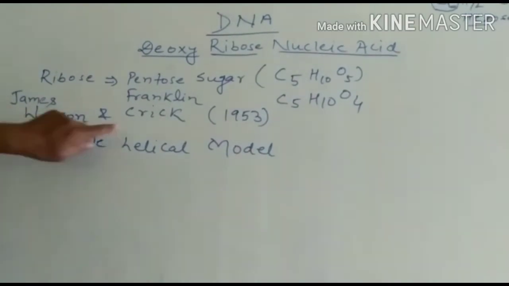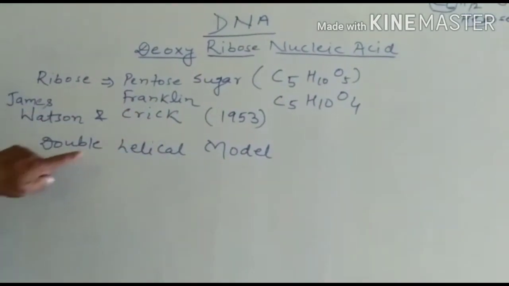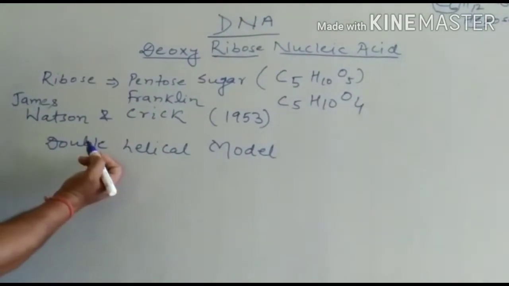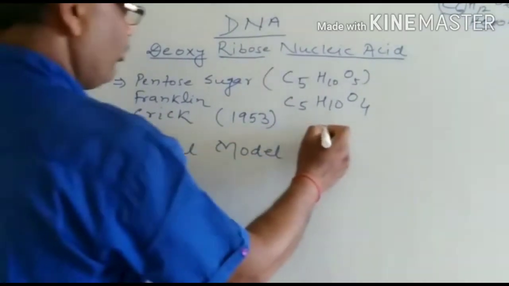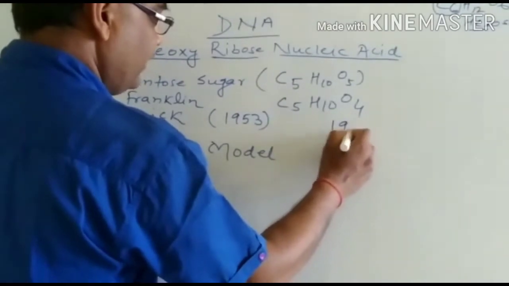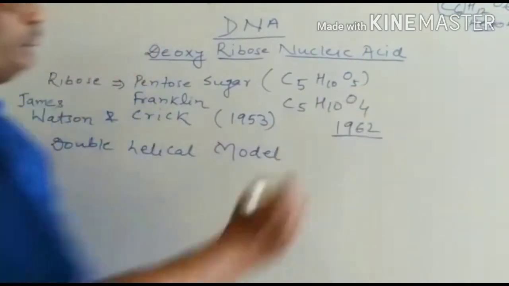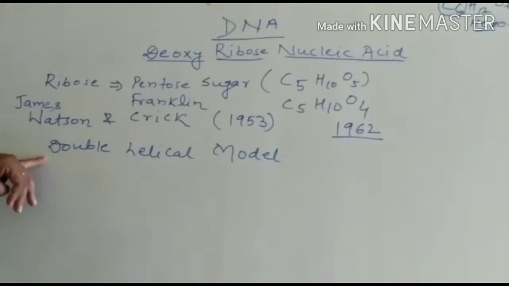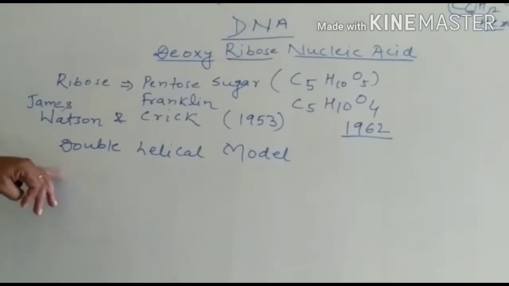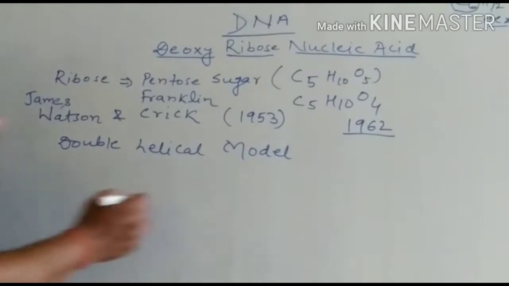It is also known as the Watson and Crick model, double helical model. Due to this double helical model, these two scientists got a Nobel Prize in the year 1962. Now, we are going to discuss what the double helical model of DNA is.